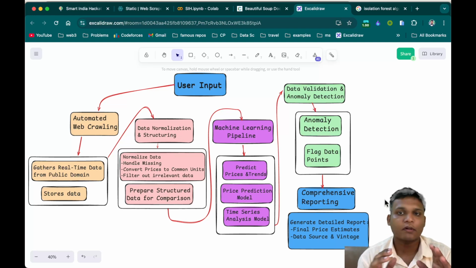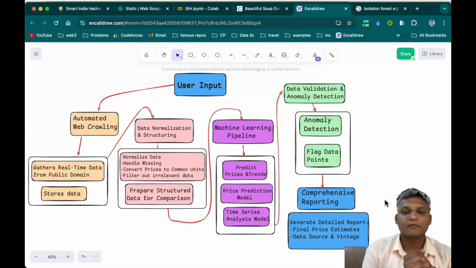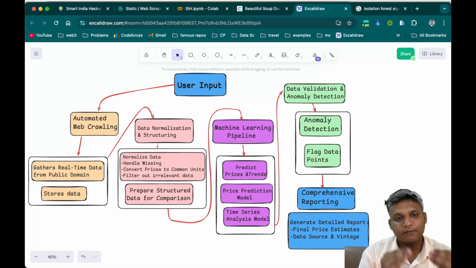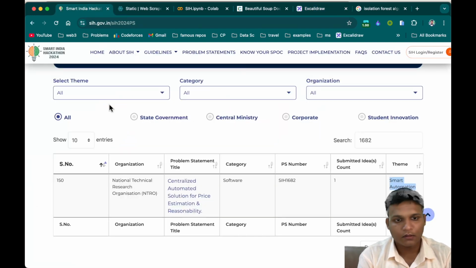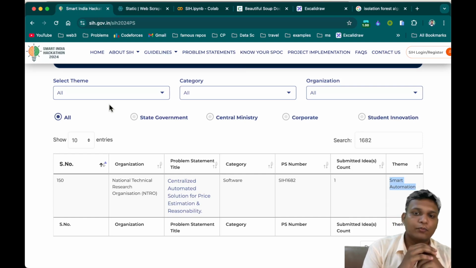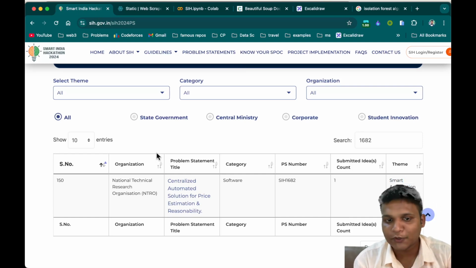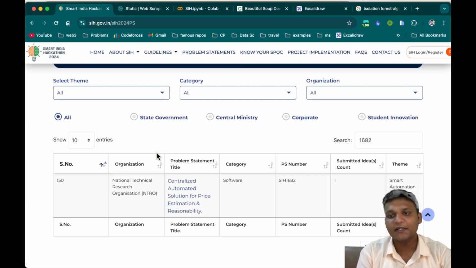This project is going to be an insane project for this problem statement, and I'm pretty sure it will be used by our government. Thanks to the NTRO organization, the National Technical Research Organization, for providing us a very good problem statement titled Centralized Automated Solution for Price Estimation and Reasonability, which comes under the smart automation theme.